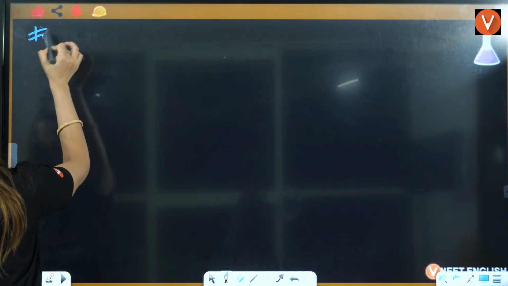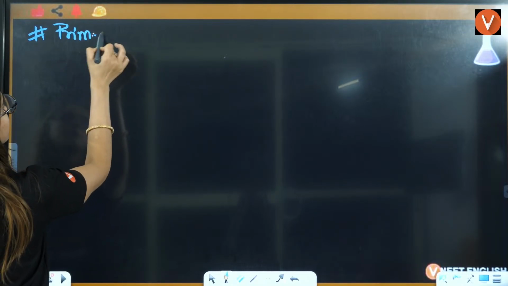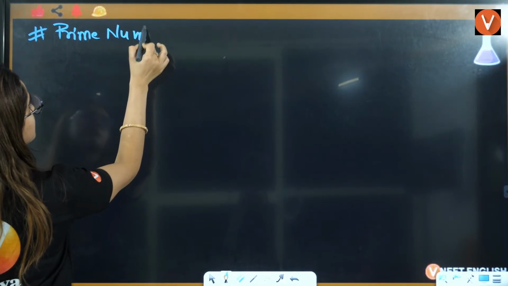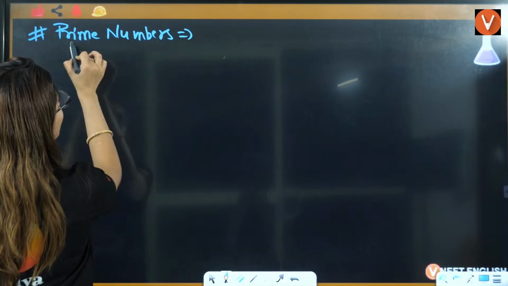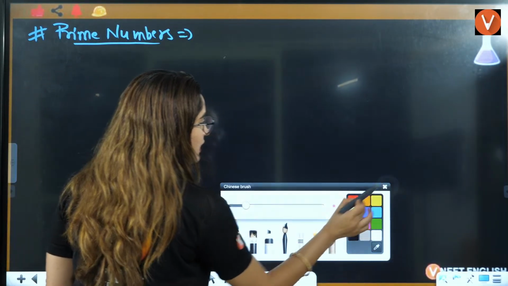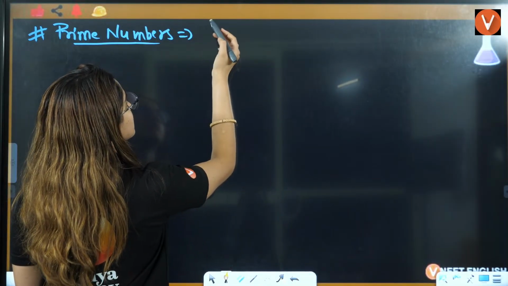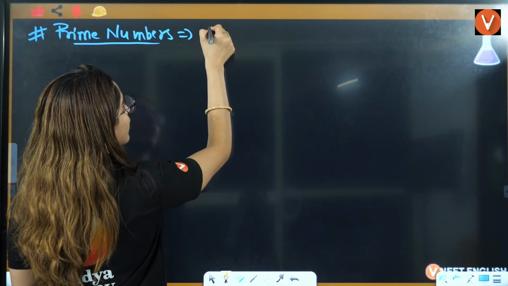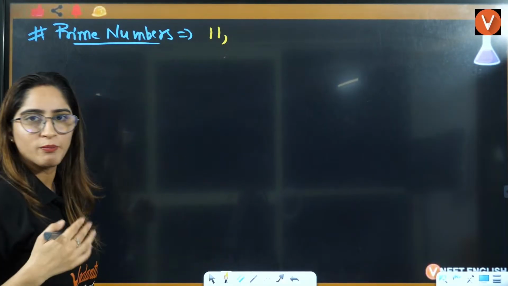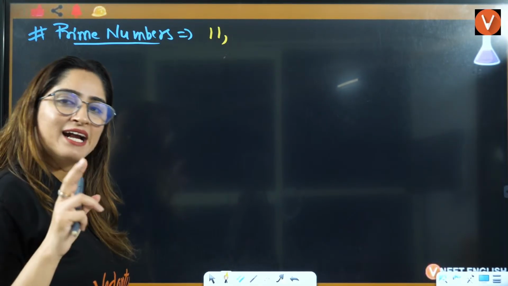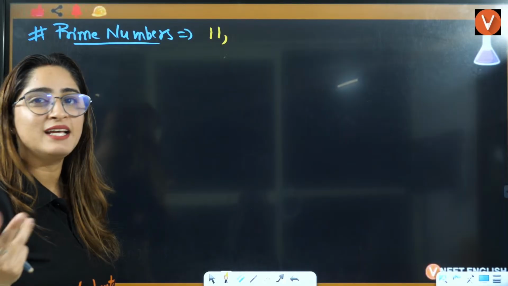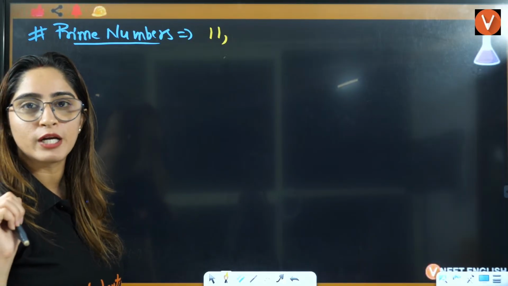Prime numbers. And what are these numbers? If I talk about, let's say after 10, 11, that is not a multiplication of any two numbers. It's 11 into 1 is 11. Any other number is not equal to 11 after multiplication.